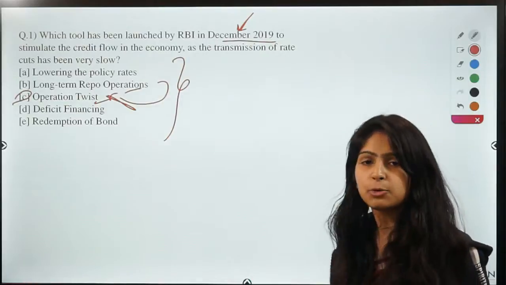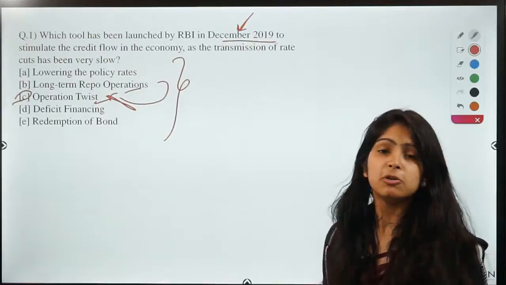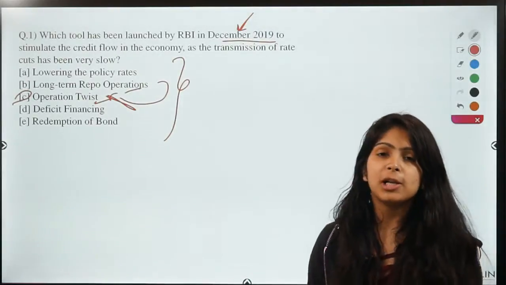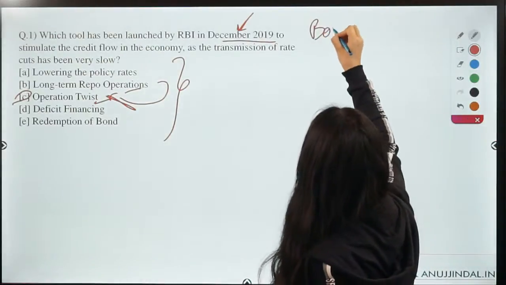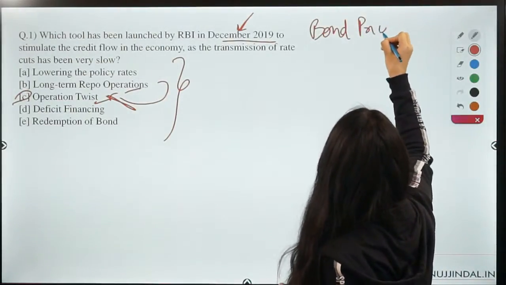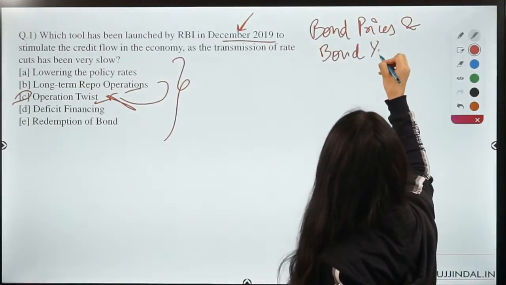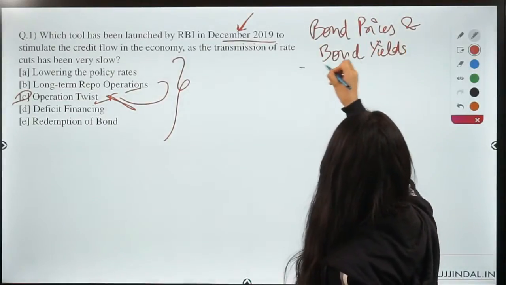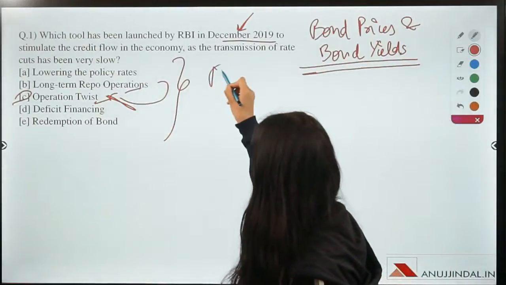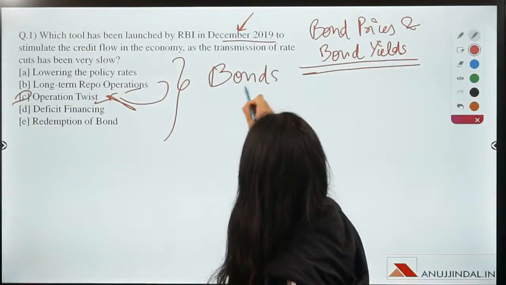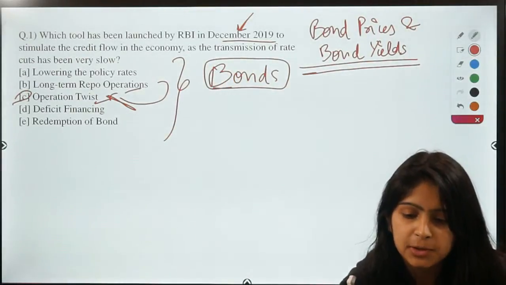So now let's start with the solution of Operation Twist. So now let's decode Operation Twist. So guys, first of all, you have to be clear with the concept about bond prices and bond yields. So I hope you all know what bonds are. So are all of you clear with what bonds are?